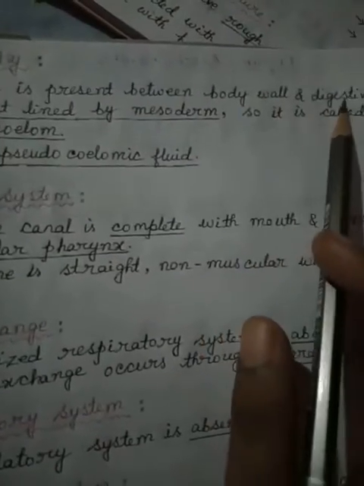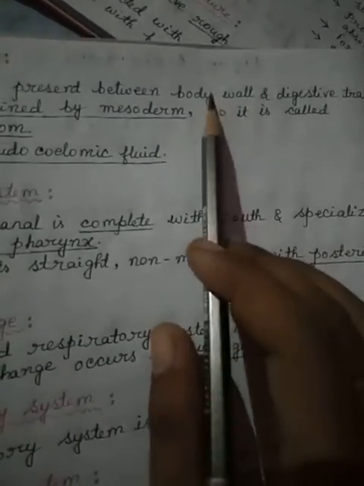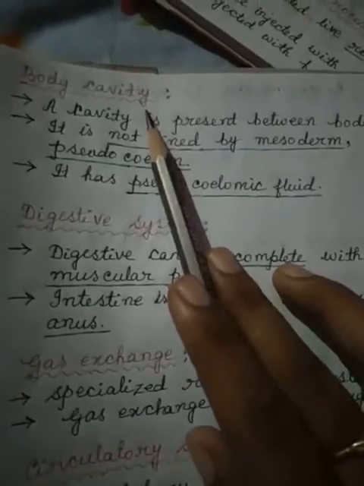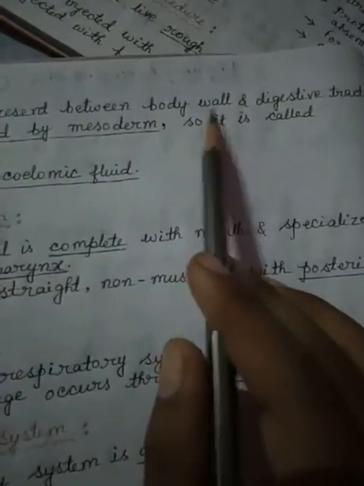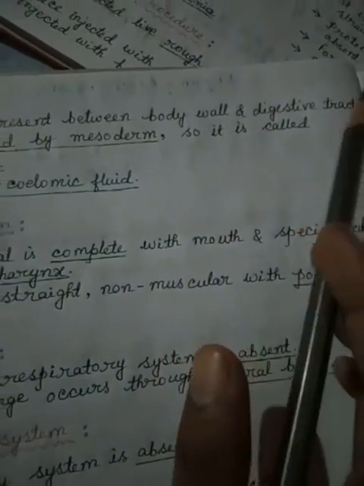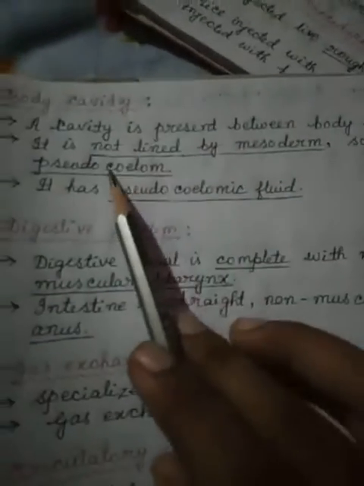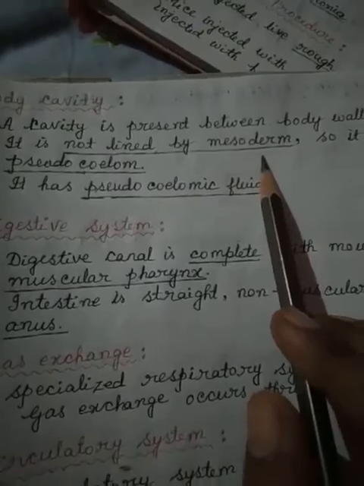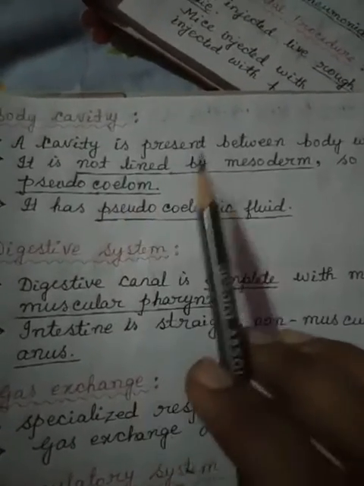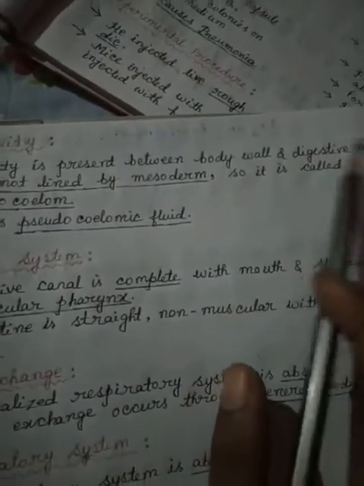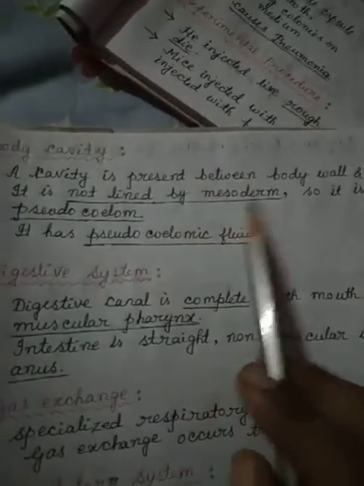So in between the digestive tract or alimentary canal and body wall, they have a body cavity, and this is called coelom. We know that coelom means the cavity that is present between the body wall and digestive tract. But this coelom is not lined with mesoderm. That's why it is called pseudocoelom or false coelom. Clear? They have a body cavity in between the body wall and digestive tract, but not lined with mesoderm.